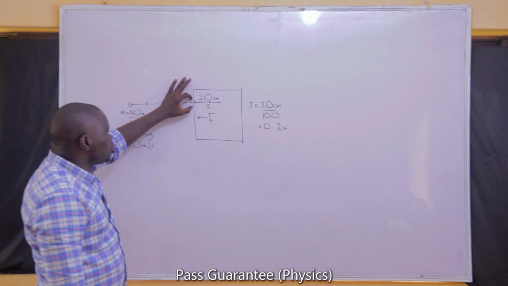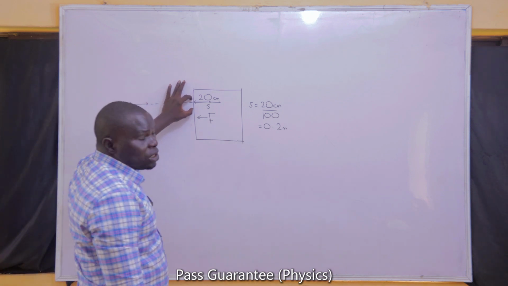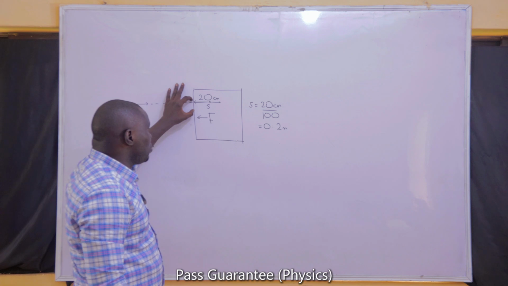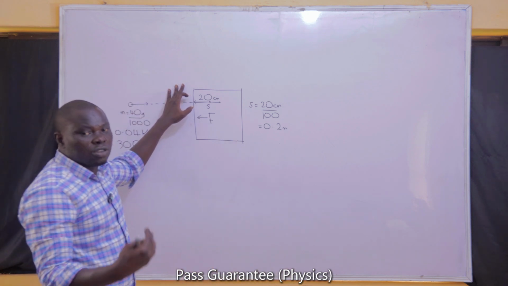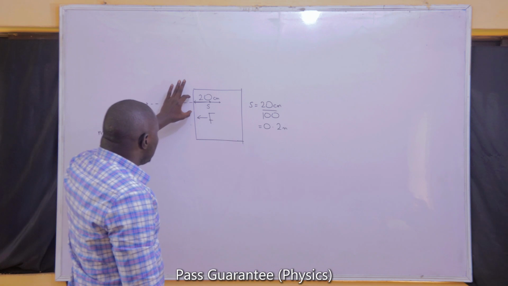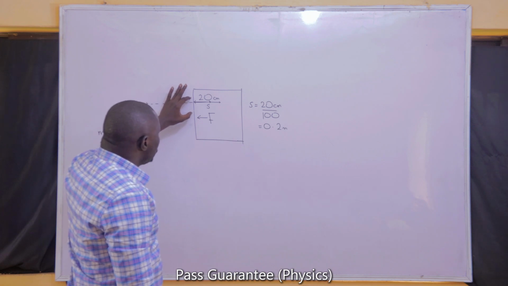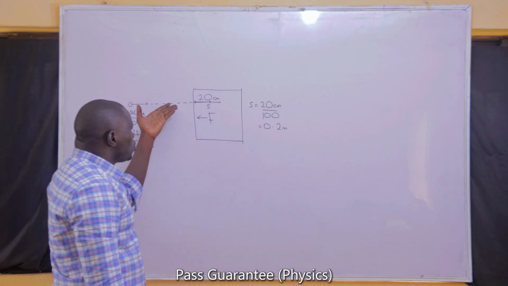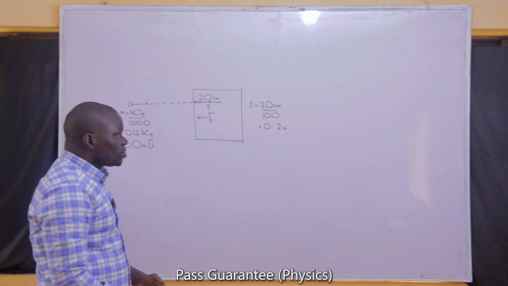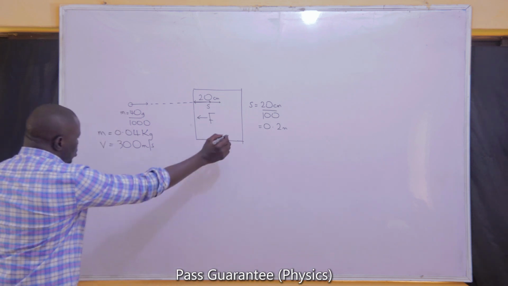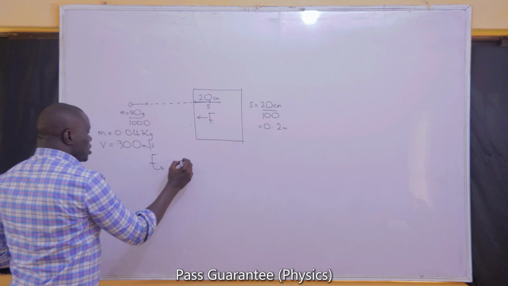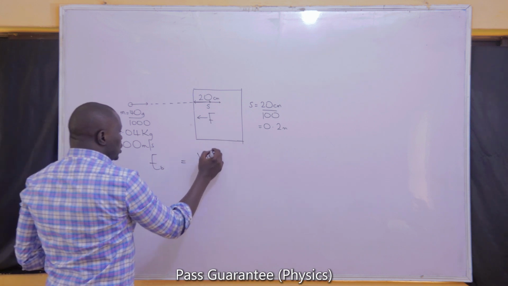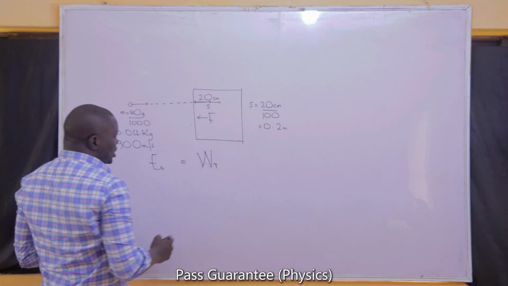By the time it gets to the target, what it will use that kinetic energy to do, remember that we said energy is what gives us the capacity to do work. It will use that kinetic energy to do the work. What's the work? The work is to penetrate into the target. So to solve this question, we'll just say that the energy possessed by that bullet must be equal to the work done in the target.